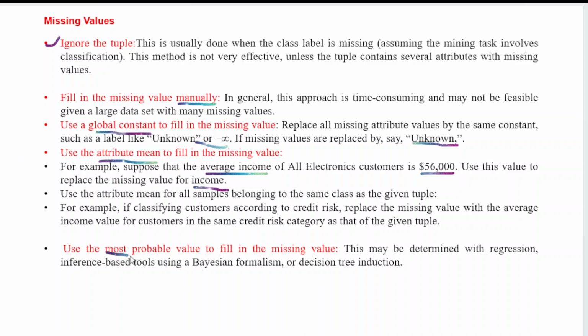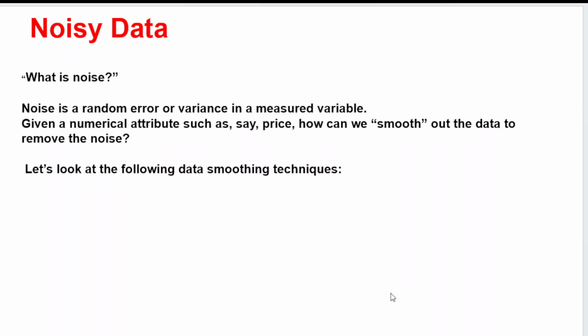The next technique is to use the most probable value to fill in the missing values. What are those probable values? They can be determined with the help of regression, inference-based tools using a Bayesian formalism, or by using decision tree induction. Using the most probable values, we can fill in the missing data. And the next topic is noisy data. How do we remove the noisy data?